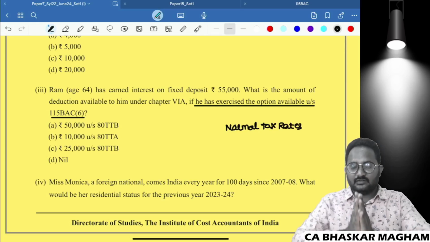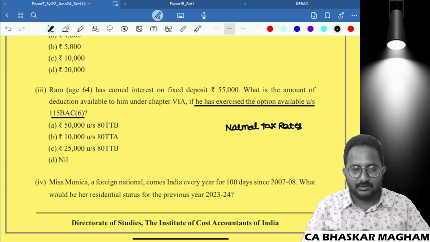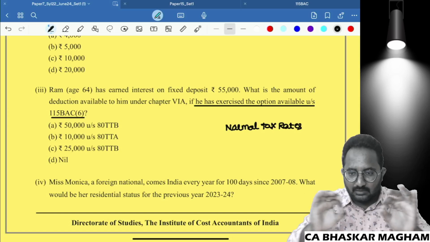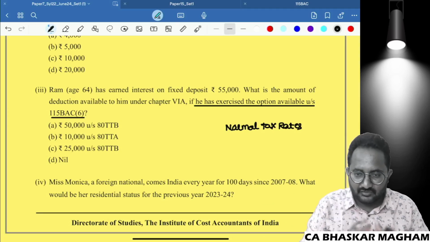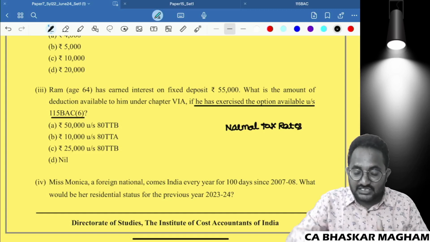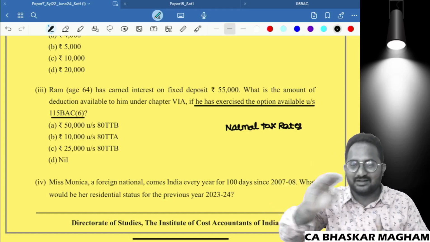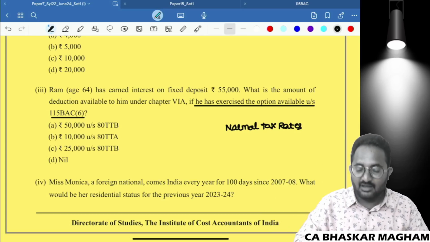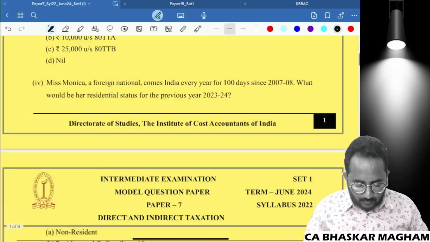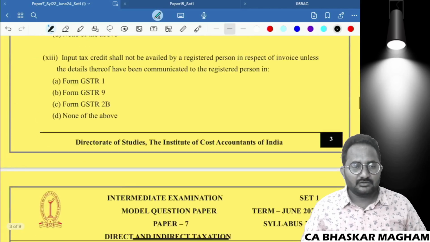So simple. I want to give you that clarity here, and I want to close this video also. If they have not mentioned anything, you have to follow the default tax regime, that is 115BAC. If they have given shift out or opt out by using 115BAC subsection 6, that means we are following normal tax rates. I hope you have understood these things. So this is the only change.